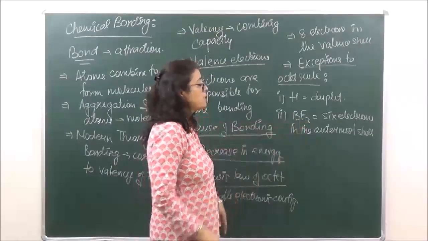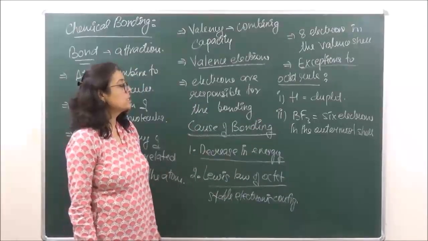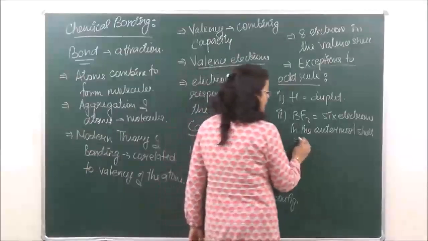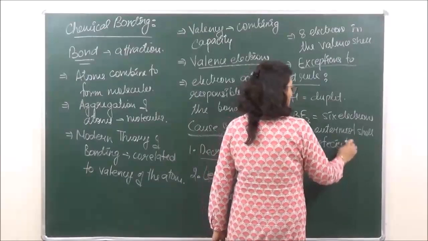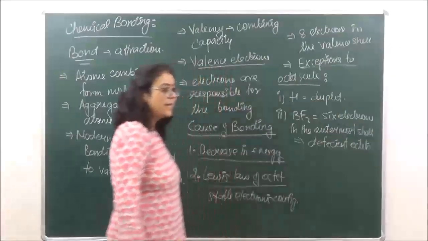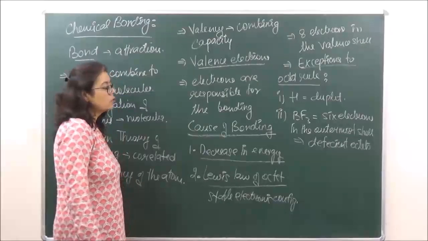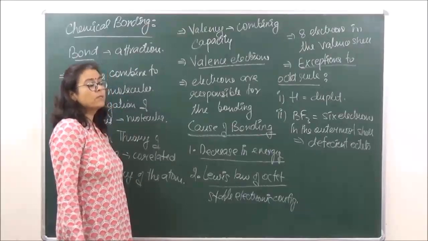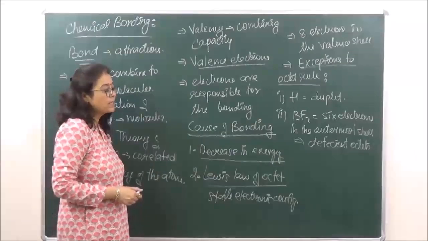So such systems which have less than 8 electrons in the outermost shell but still form stable molecules are said to be deficient octets, right?